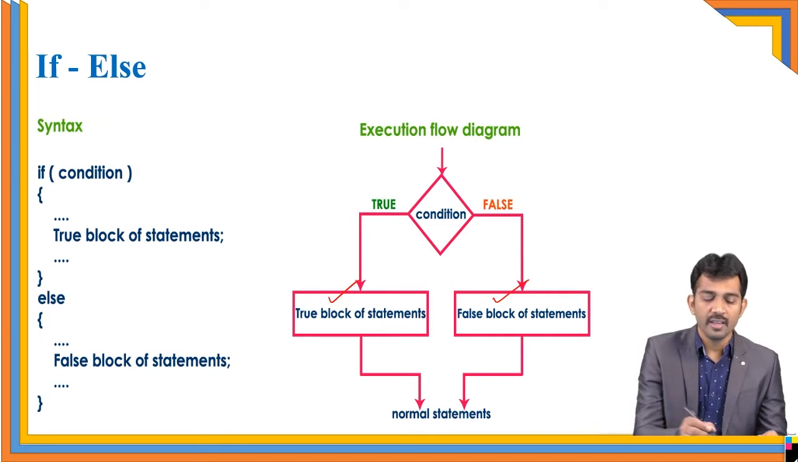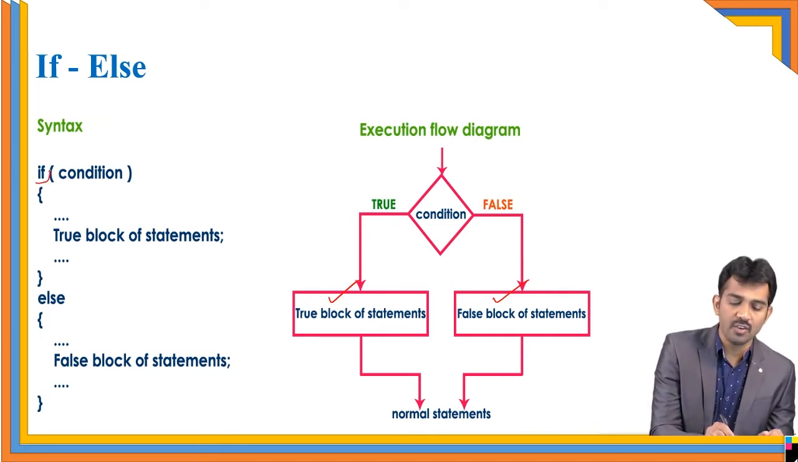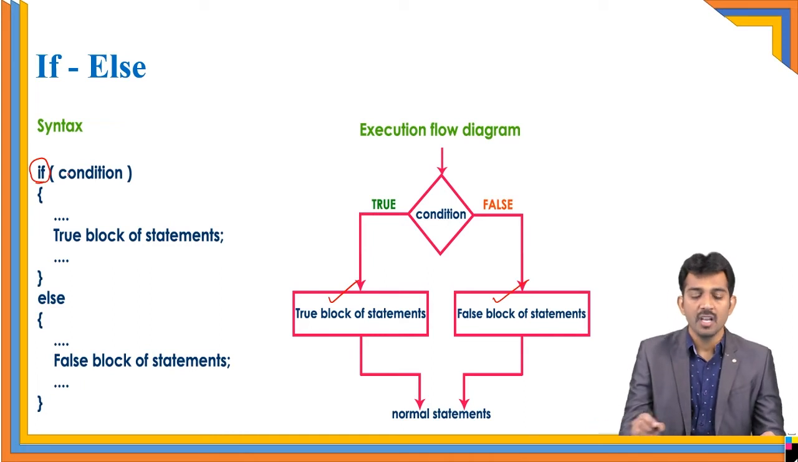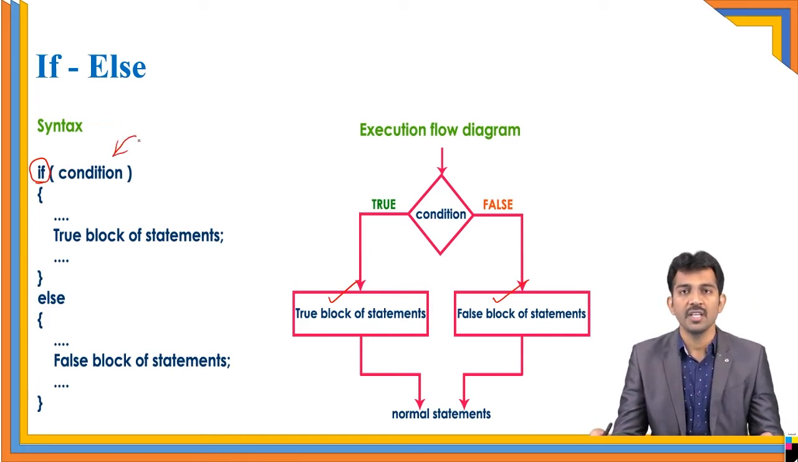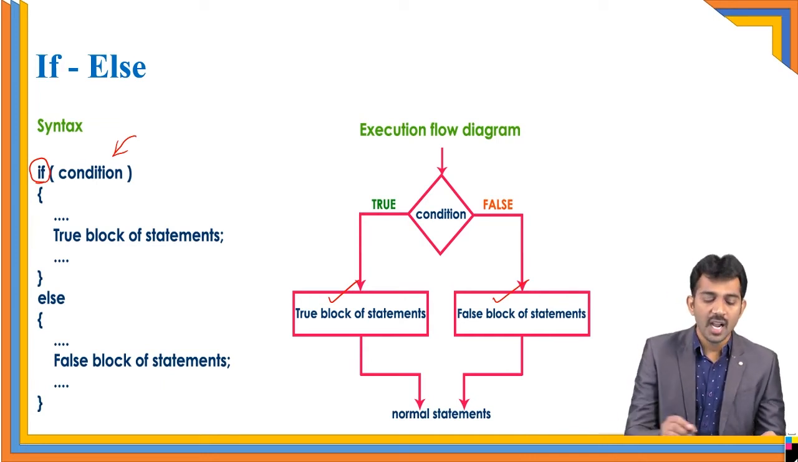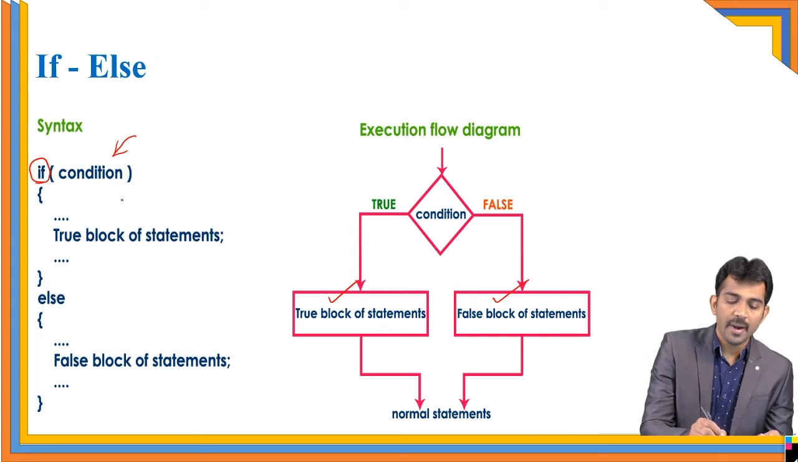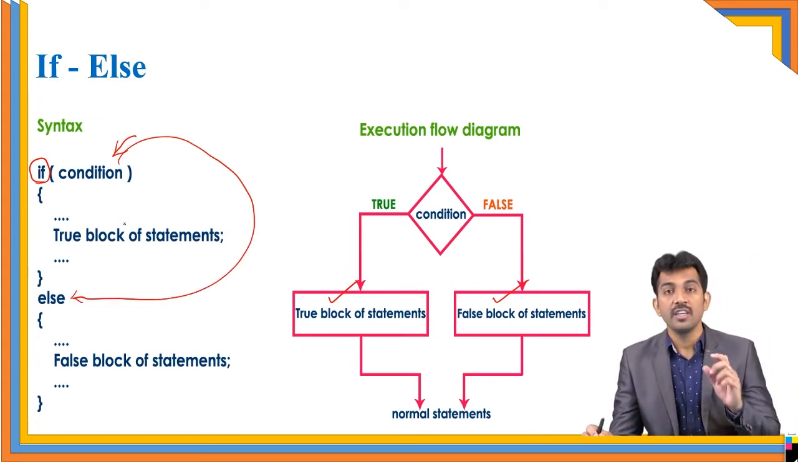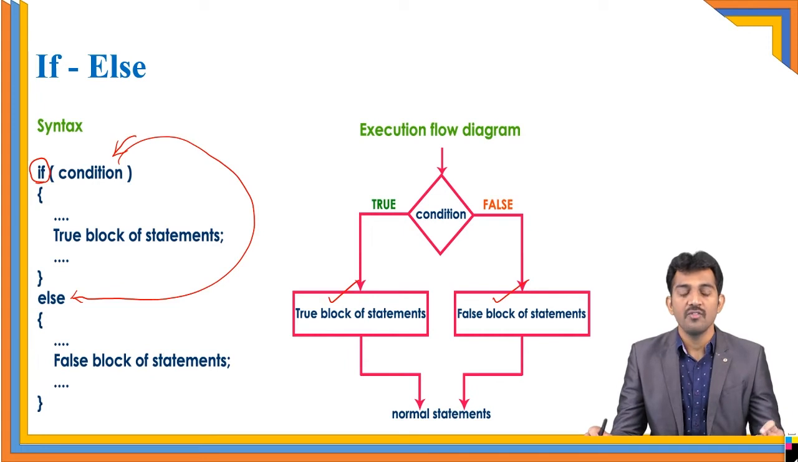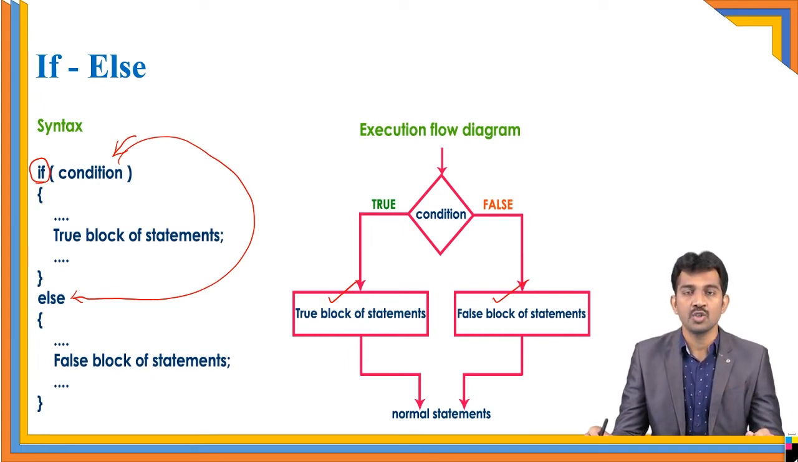So this is the syntax. Observe carefully. If is a keyword, and you use brackets and write a condition here. This is the true block statement. If the condition is false, by default your control moves directly to the else block. It doesn't bother about what is inside the if block. Only if the condition is true does it enter into the true block.